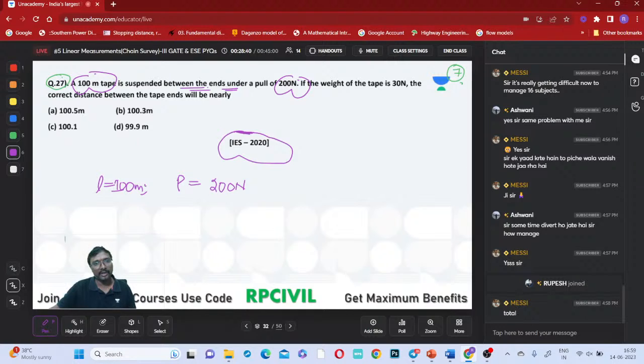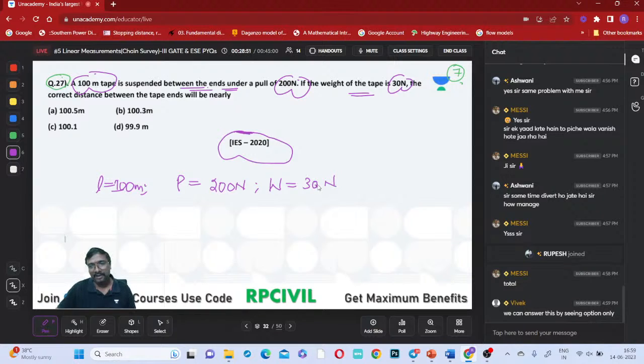Suspended between the two ends, right? Weight of this tape is 30 newtons, right? Is total weight given or weight per unit length given? Total weight is given as 30 newtons. You can see it by the options also. Yes, it is negative correction. Sag correction will be a negative correction, so there is only one option lesser than 100. So directly you can say that it is option D, right?